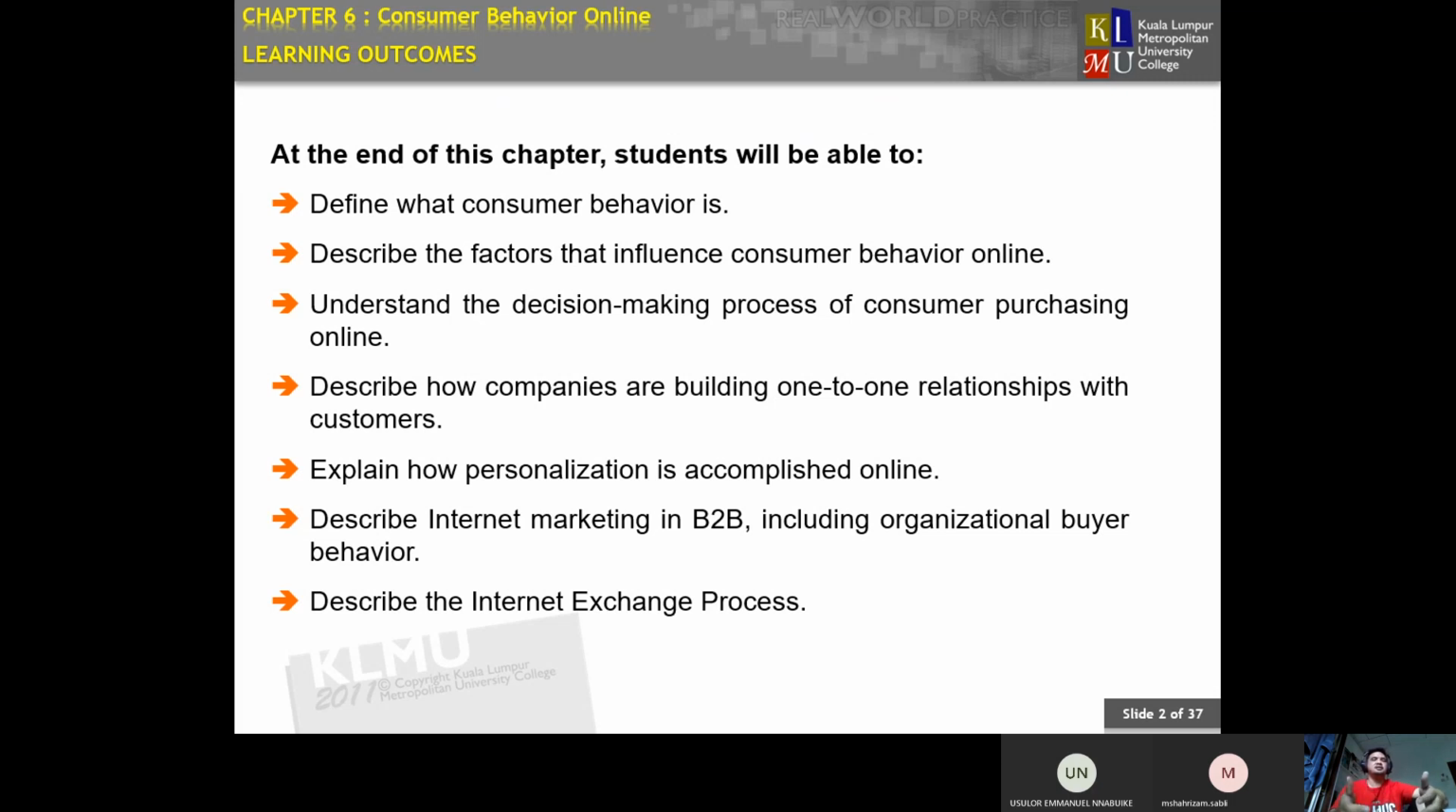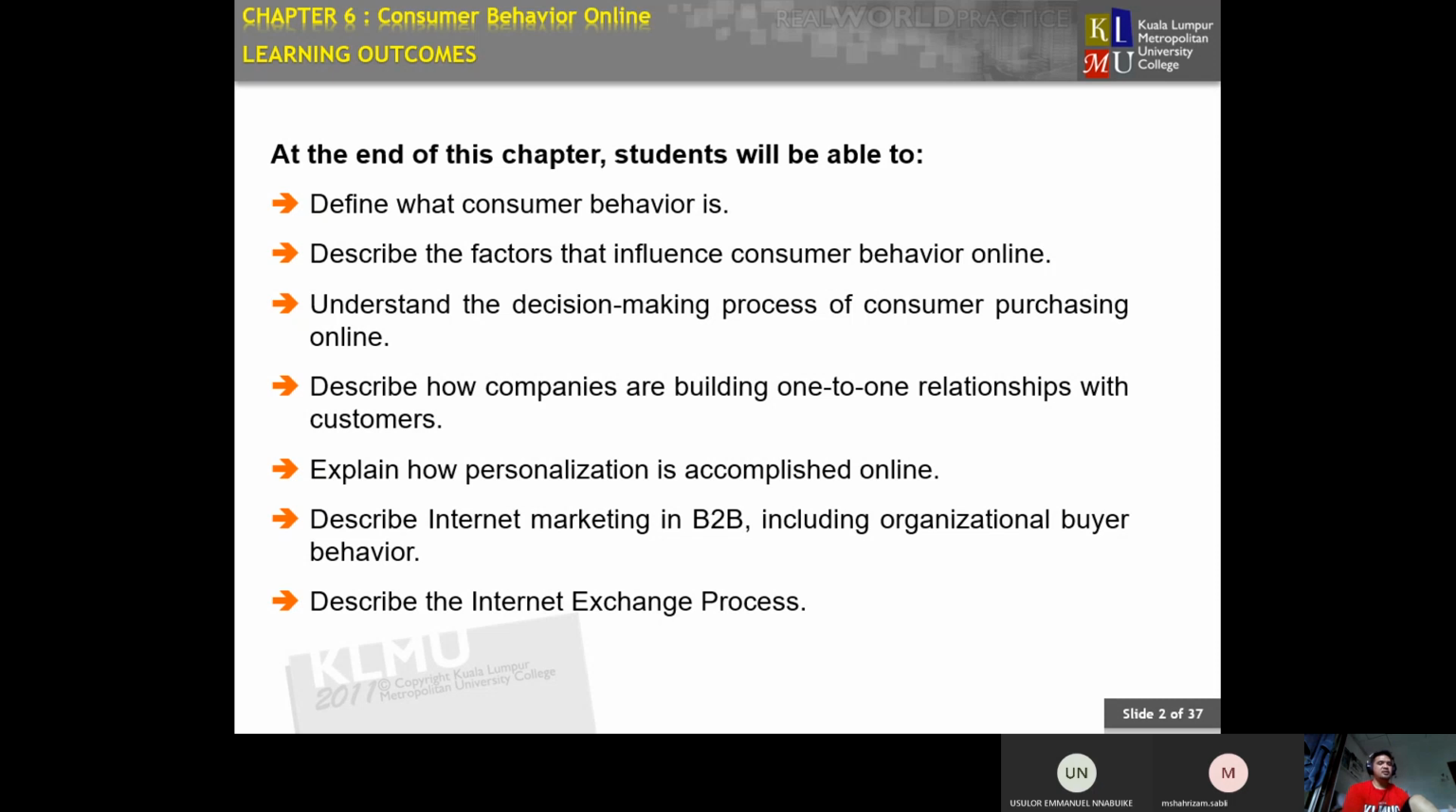In this particular chapter, you guys will be understanding how consumers make decisions during their purchasing inside the online platform. And then why we need to understand that. Meaning we need to understand why consumers make that particular decision to purchase something inside the online platform.